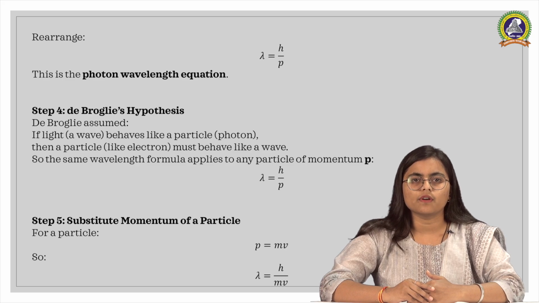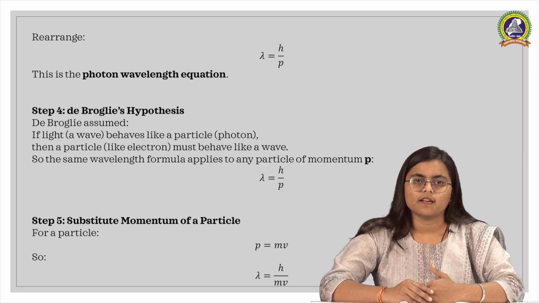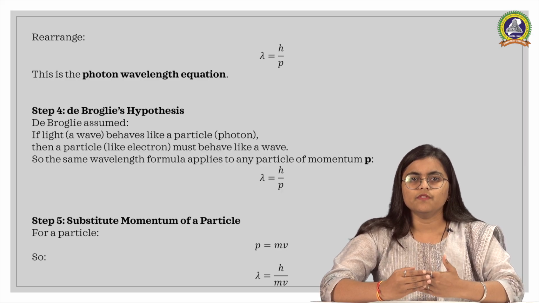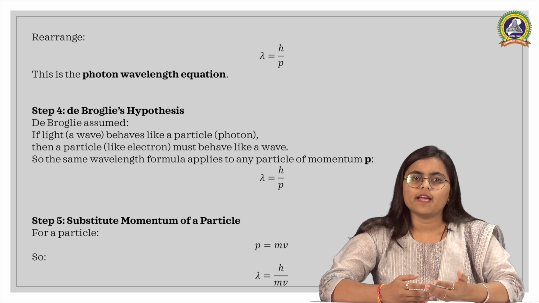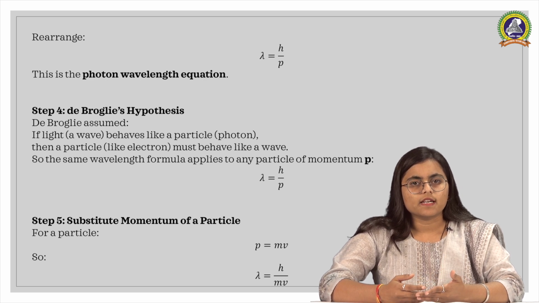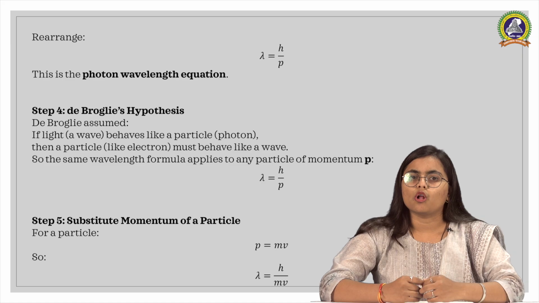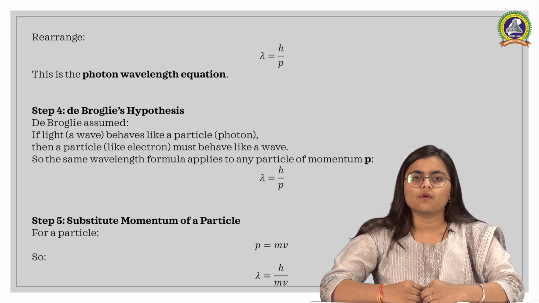Then step 4, de Broglie hypothesis. Now de Broglie said something very important. If light, which is a wave, can behave like a particle, then a particle such as an electron should also behave like a wave. So the same formula must also apply to matter particle. Therefore, for any particle with momentum p, lambda is equal to h by p.